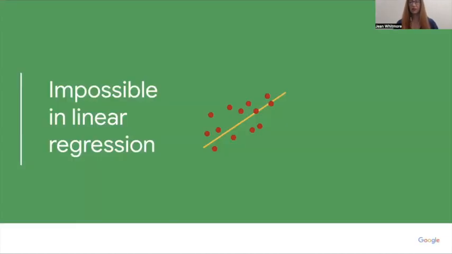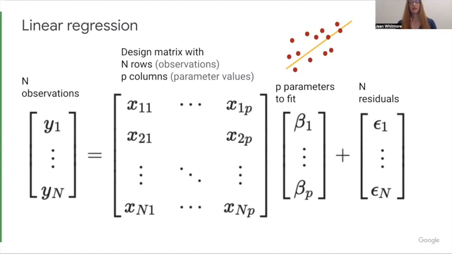And then this impossible phenomenon was discovered in linear regression. Just as a reminder of how simple linear regression is, it's basically just a bunch of linear equations. Here it is in matrix form. We have n observations from y1 to yn, and then we have a matrix typically called the design matrix. This represents the data set.